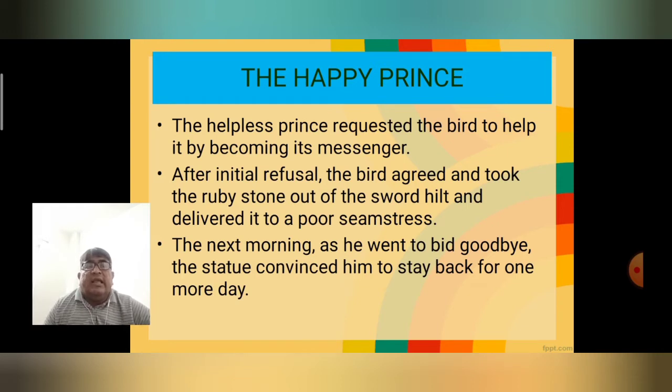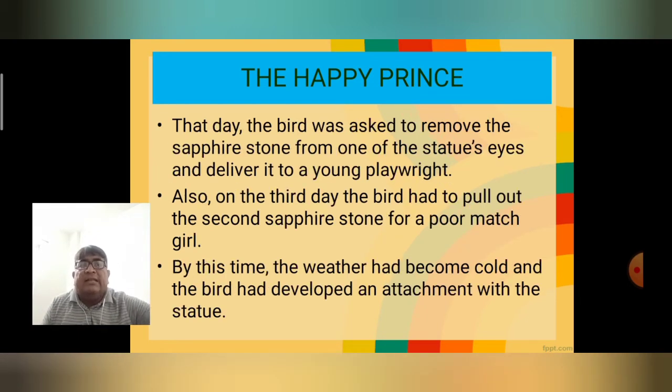Next morning, as he went to bid goodbye, the swallow said, "Goodbye, I am going to leave for Egypt." The statue convinced him to stay one more night, one more day. That day, the bird was asked to remove the sapphire stone from one of the statue's eyes. He said, "Please remove one sapphire from one of my eyes and deliver it to a young playwright."